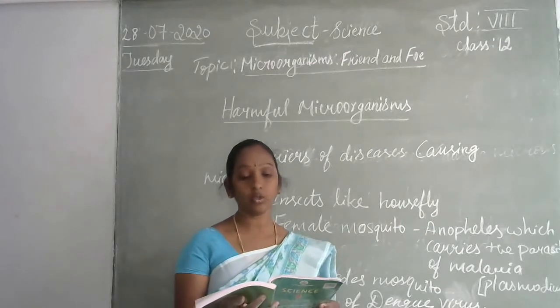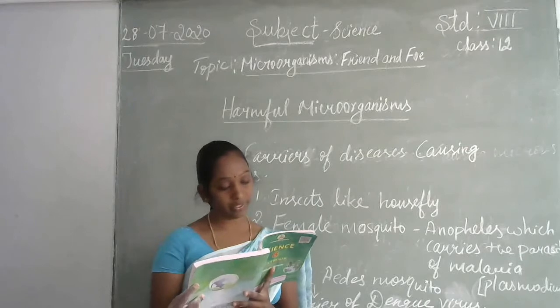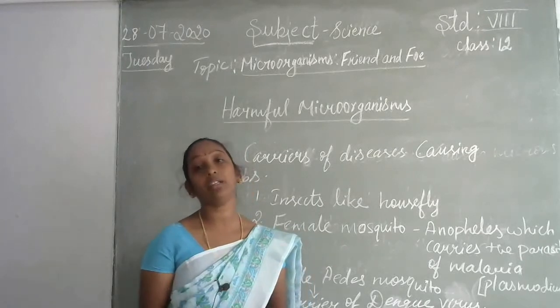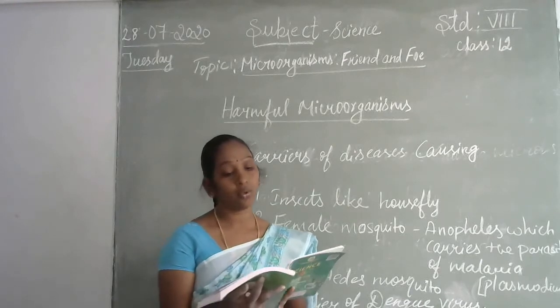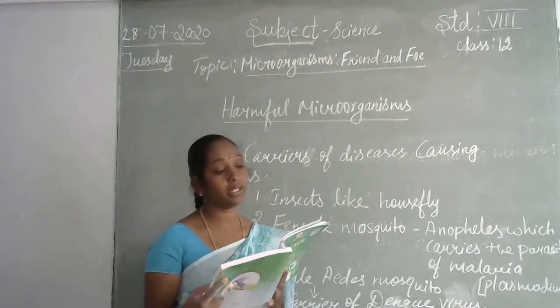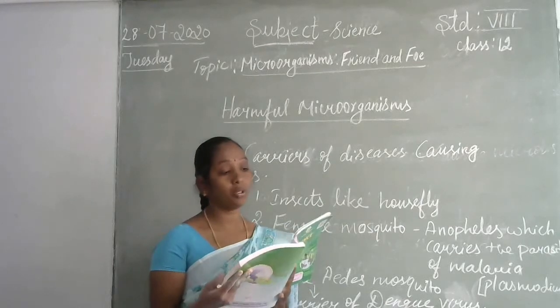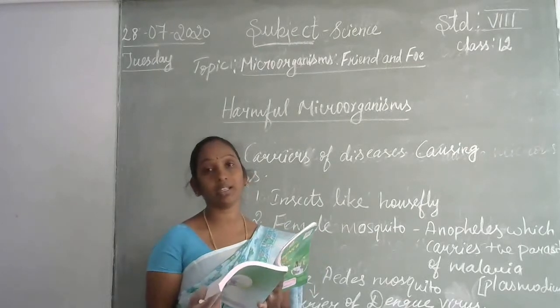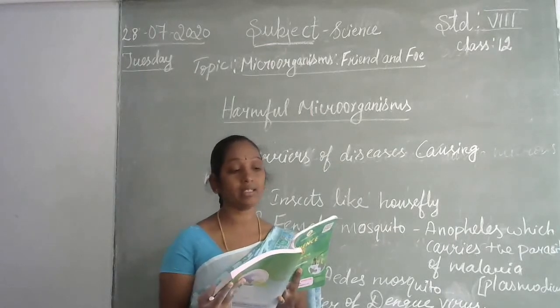Now, some common human diseases caused by microorganisms. In your textbook, page number 24, some of the common infections by microorganisms are given in a table. There are 4 columns in that. First column, human disease. What types of human disease are caused by microbes? First, tuberculosis. I already told you TB is a lungs problem, that is tuberculosis, and measles.